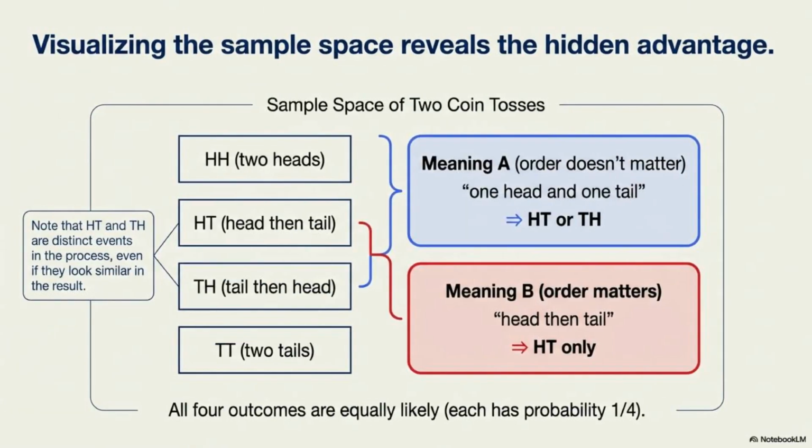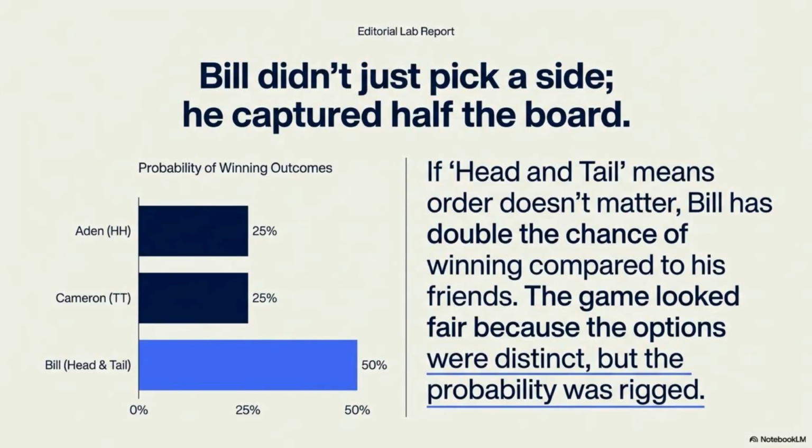When we map the sample space of two coin tosses, we see four equally likely outcomes. Head-tail and tail-head are distinct events, which changes the probability for anyone betting on mixed results. If the rule allows for mixed order, Bill has effectively captured half the board. The game looked fair, but the probability was heavily weighted in his favor.